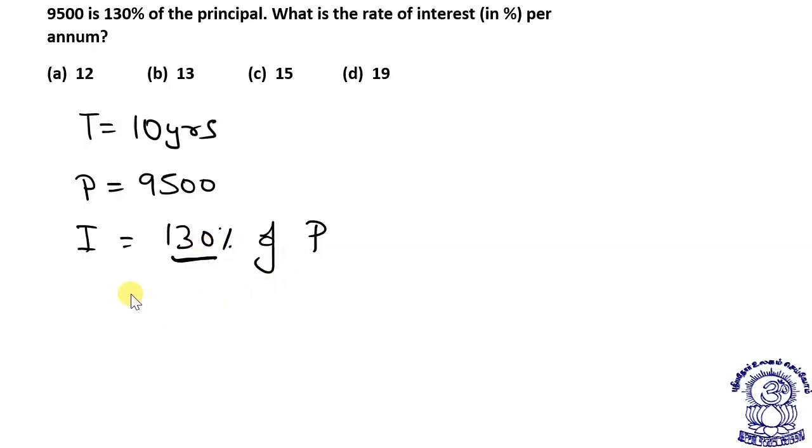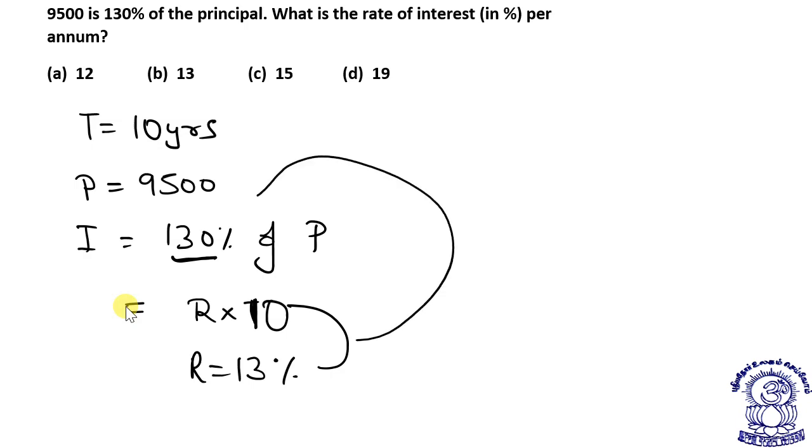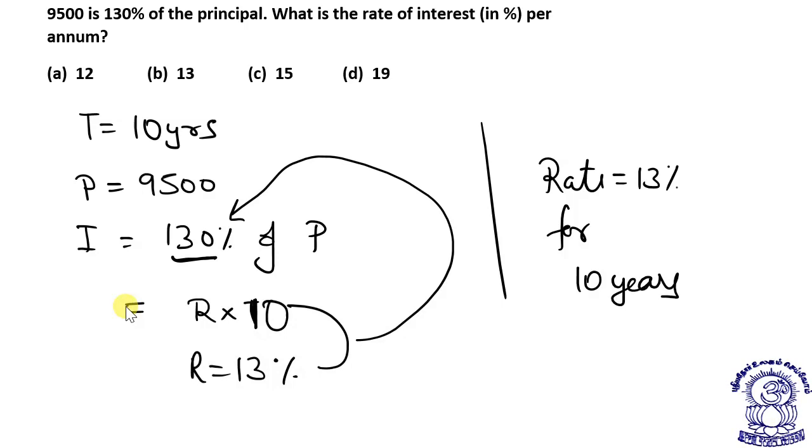130% of principal means, how do I calculate interest? Basically, the method by which I calculate interest is rate into time. I already know that the time is 10 years. So the rate automatically becomes 13%. 13% for 10 years will give me 130%. So that way I can directly say rate is equal to 13% for 10 years. Okay, so the answer is 13%. Let's move to the next question, dear students.